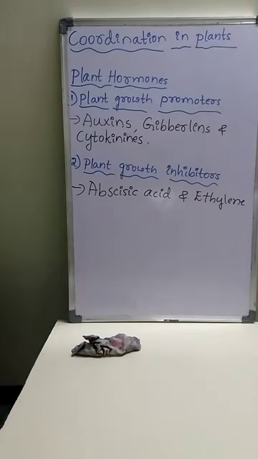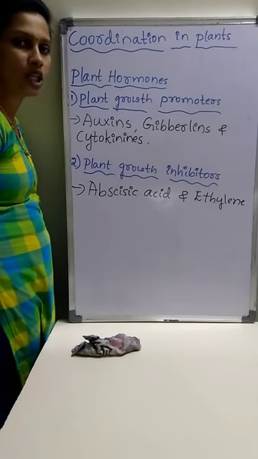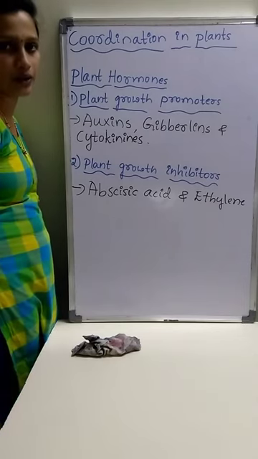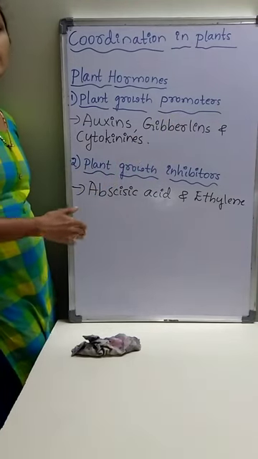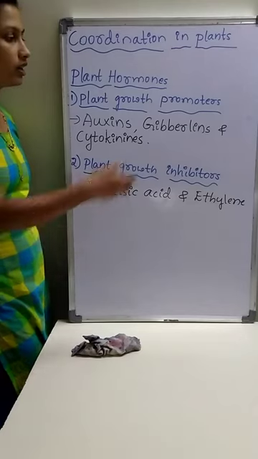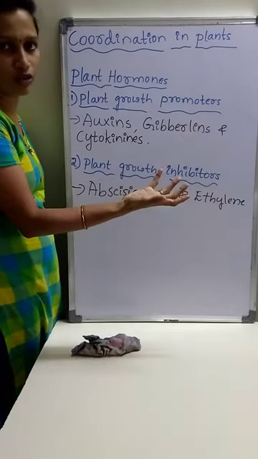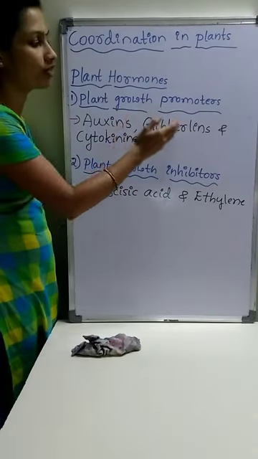Whereas gibberellins promote the growth of stems and leaves, and also the size and number of fruits.